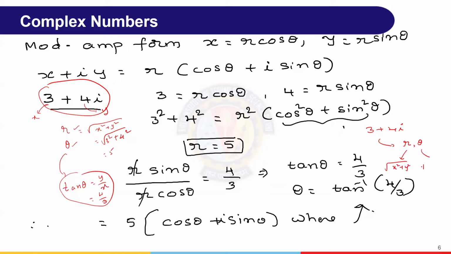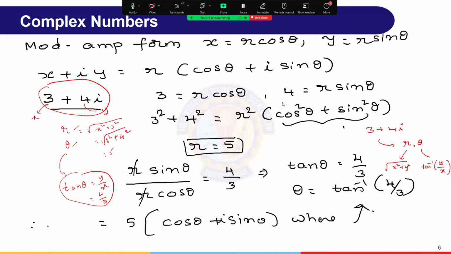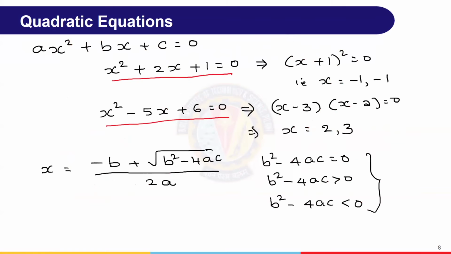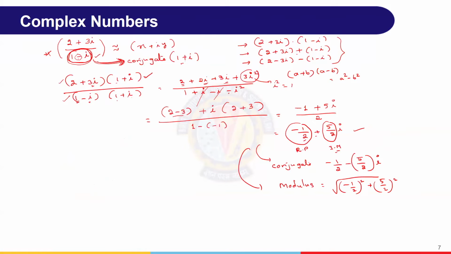Theta is tan inverse of y by x, imaginary part by real part. With this, I hope complex numbers is now a very simple topic.